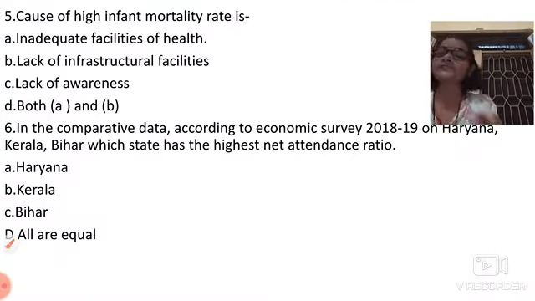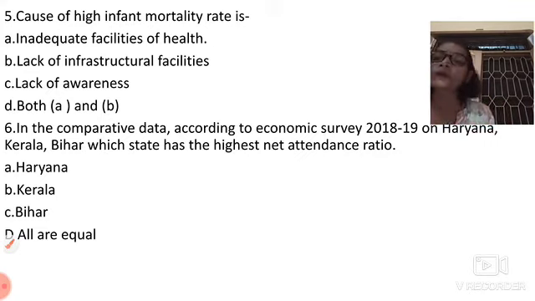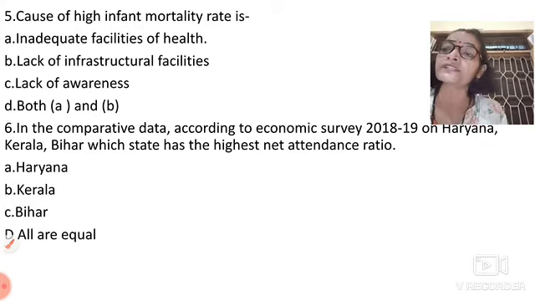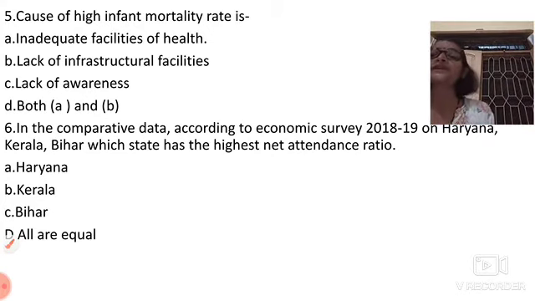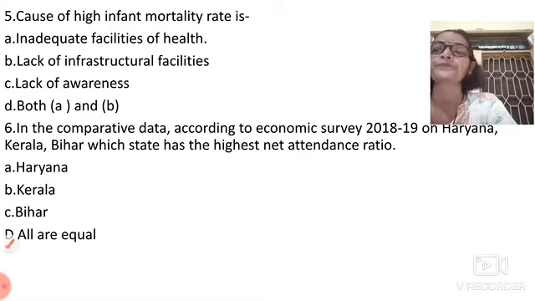The next question is, why is there a high infant mortality rate? Let's see. Inadequate facilities of health, lack of infrastructural facilities, lack of awareness, both A and B. Here you can see all options are right.